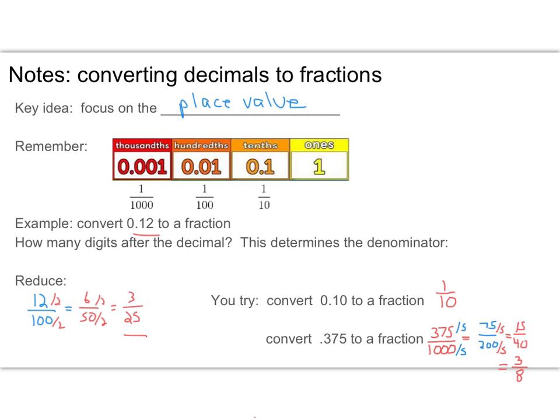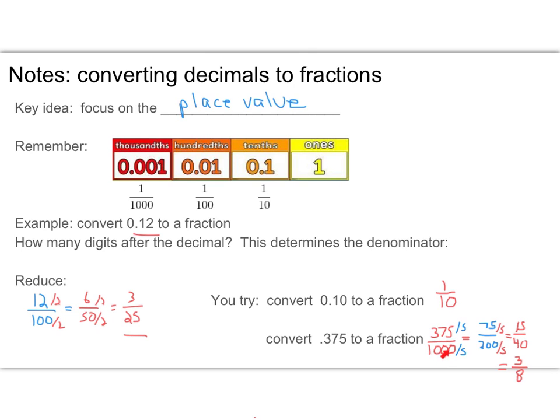All right, take a look at these answers. First, this one: even though there are 2 digits here, one's a 0, so I don't really need to count that, so I can just put the 1 over the 10. However, you could put 10 over 100, and it's going to reduce to 1/10, so you'd be fine either way. This one, however, has 3 digits, so I need to put it over 1,000. Now this is a little bit tougher to reduce.